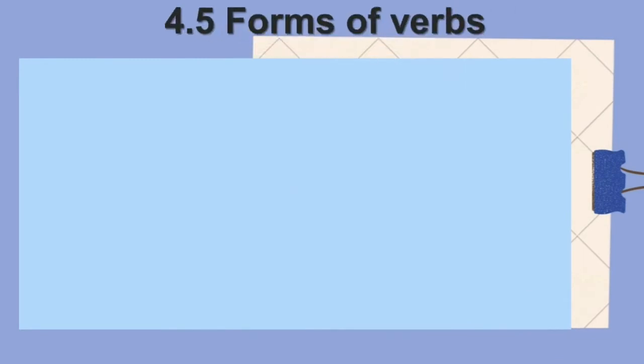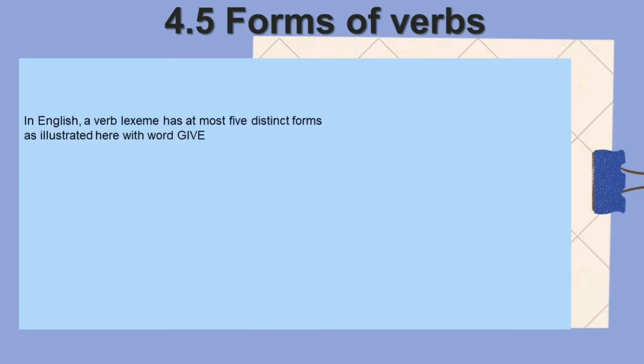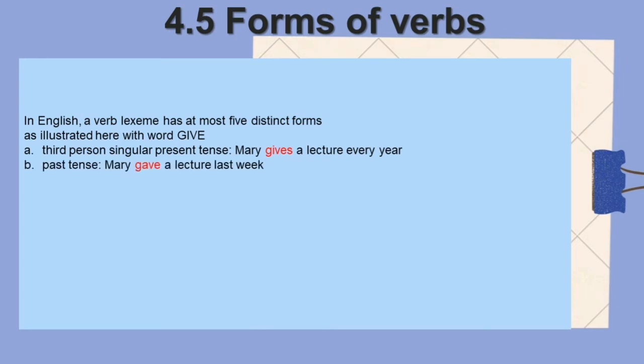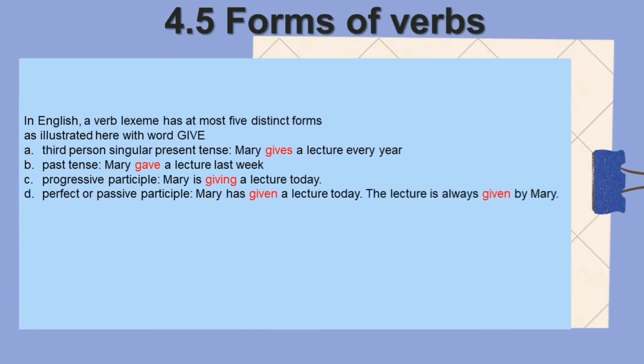Forms of verbs. In English, a verb lexeme has at most 5 distinct forms, as illustrated here with the word give. Third person singular present tense: Mary gives a lecture every year. Past tense: Mary gave a lecture last week.